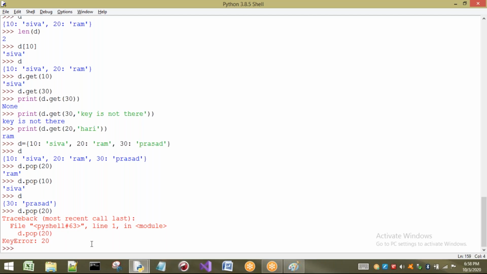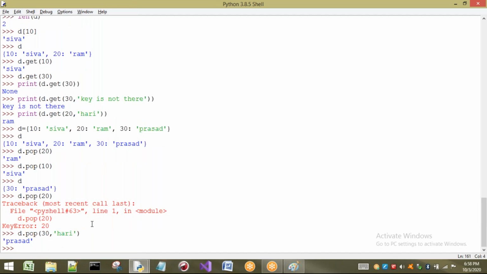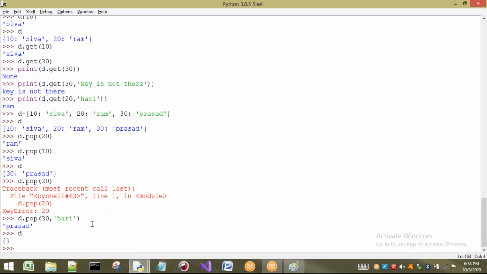So this is about pop. Let us take d dot pop of 30, which is there already. I will write 30 comma Hari. But with this 30, Prasad is present. So whenever it deletes, it is going to print Prasad only, not Hari. Now see, D is empty.